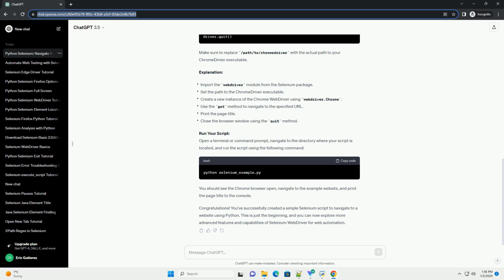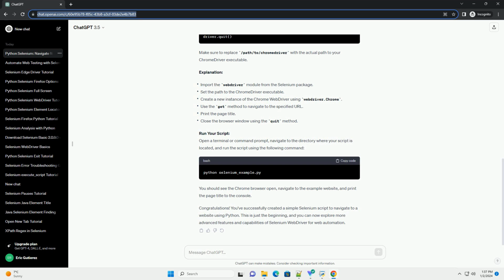Step 3. Download a WebDriver. Selenium WebDriver requires a browser-specific WebDriver to interact with browsers. For this tutorial, we'll use the chromedriver. Download the latest version from the official chromedriver page and place it in a directory that is included in your system's path. Step 4. Write your first Selenium script.